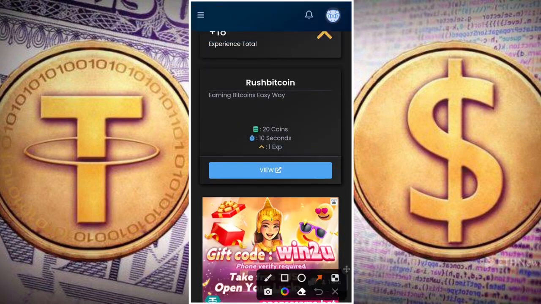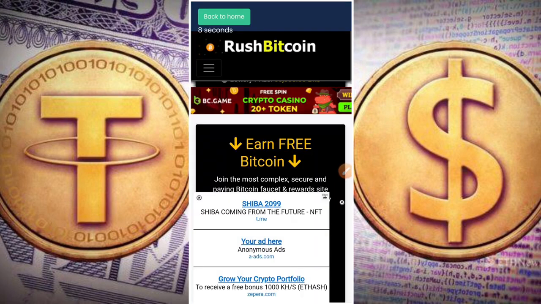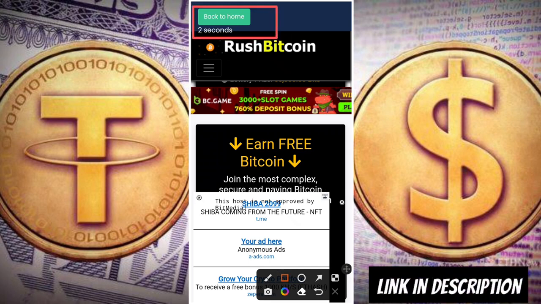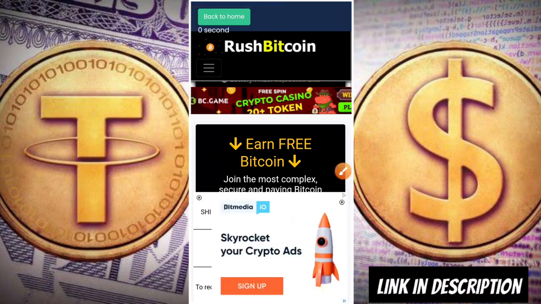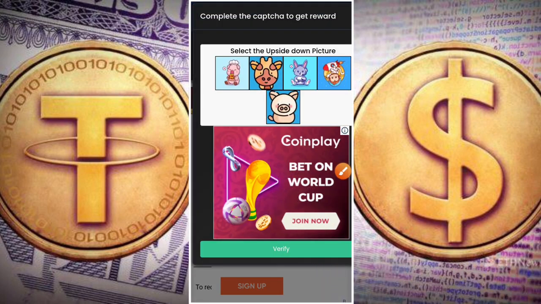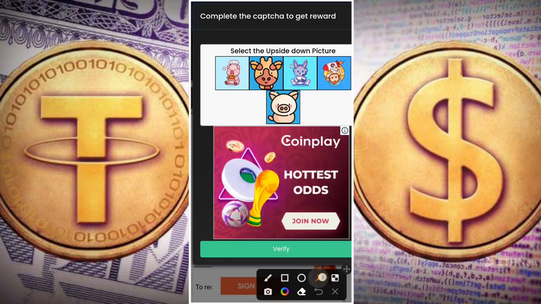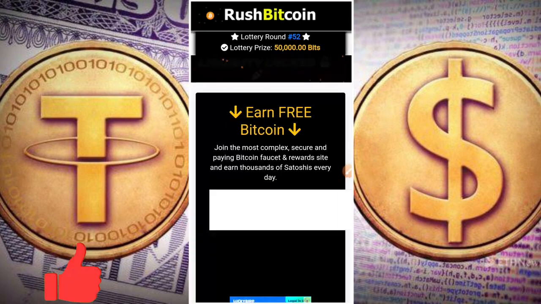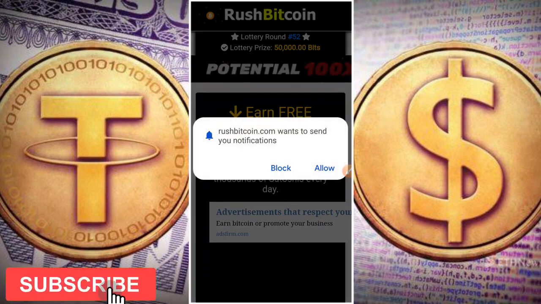Okay, so let's also visit this one here now, which would pay us about 20 coins to visit their site and stay there for 10 seconds. Okay, so now let's click on view. Once I click on view, I'll be taken to the advertiser's page, and I'm just going to spend 10 seconds here. Okay, it is almost done, and now we are going to complete some captchas here by selecting the upside down picture, which happens to be this one right here now. Okay, now then click verify, then click on back button because you'll be taken to the advertiser's page.